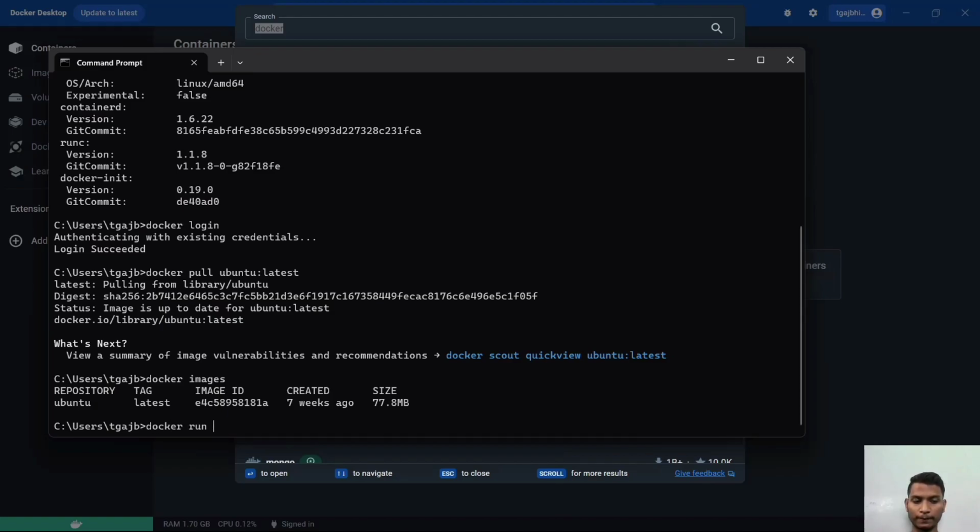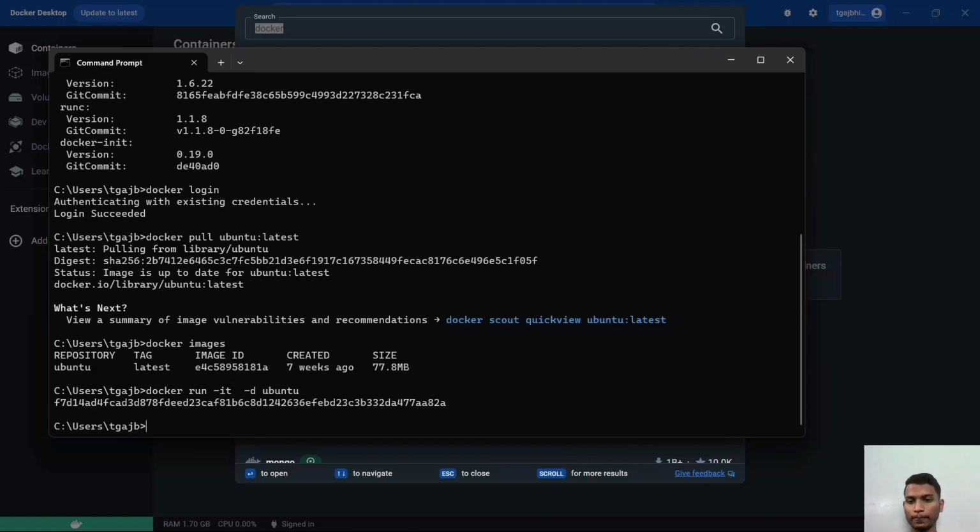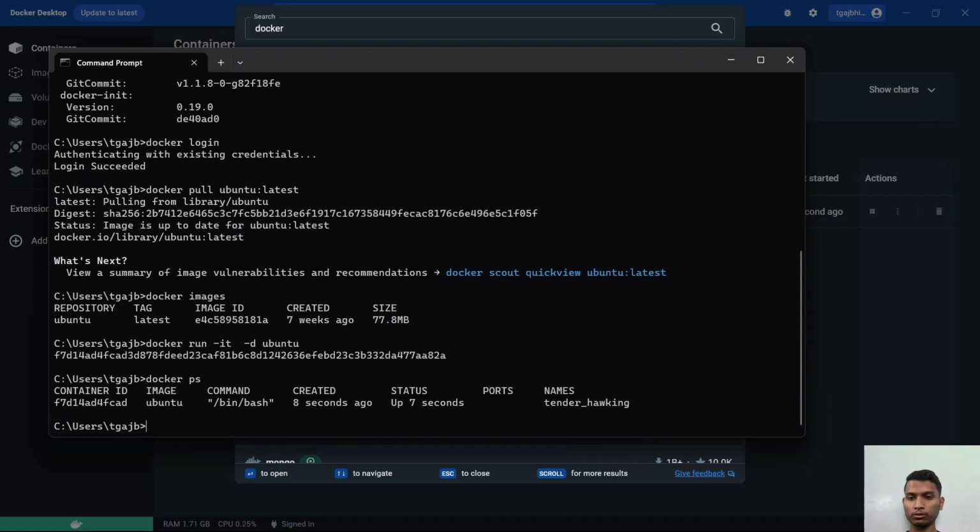Now just simply run the container with the command docker run. We have simply run the container of Ubuntu. The Docker page shows us the container is running. Here you can see that one container is running with this container ID, and it was created 8 seconds ago and has been running for the last 7 seconds.